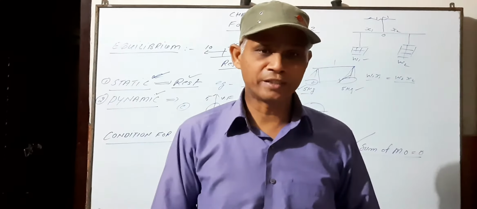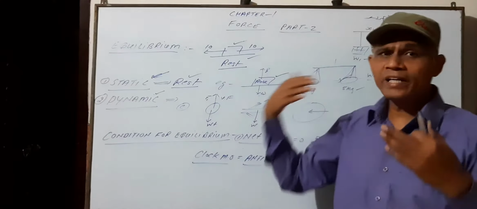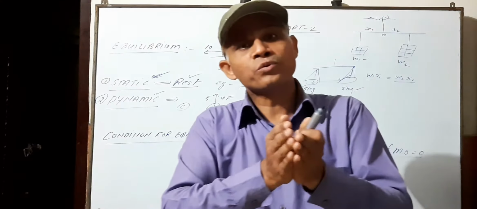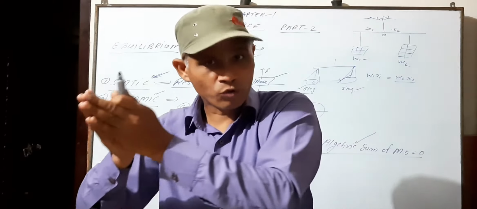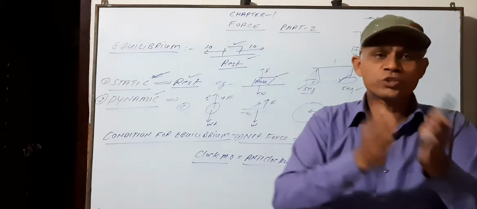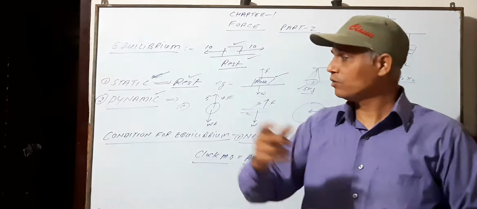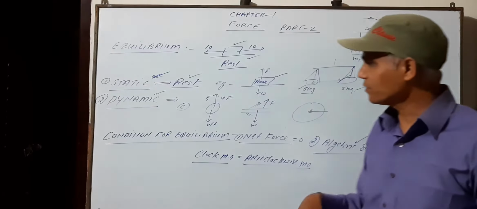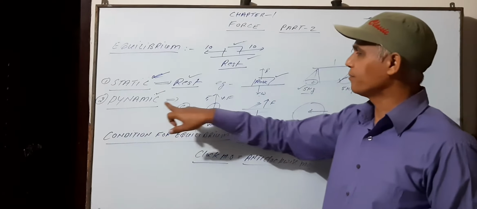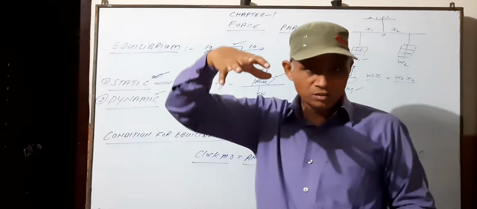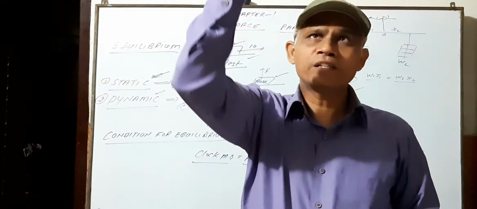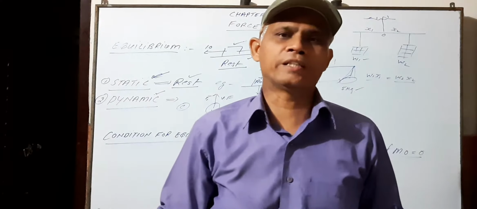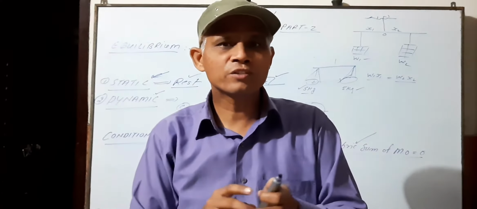Dynamic equilibrium means when many forces are acting on the body but the body is not changing its state of motion. The motion may again be linear motion or rotatory motion. What are the examples? Example number 1: when a raindrop falls in the downward direction, it falls with a constant velocity. Why does it fall with a constant velocity?